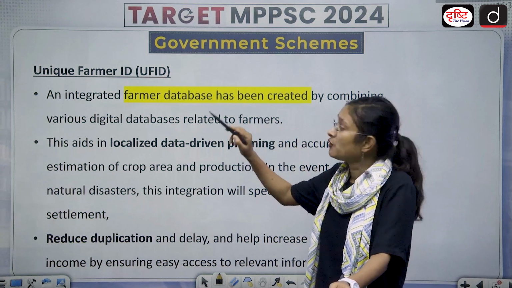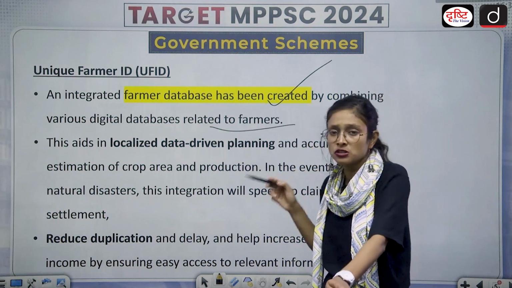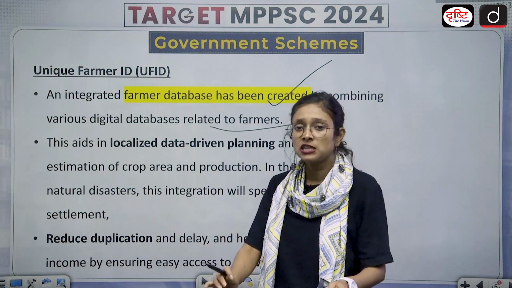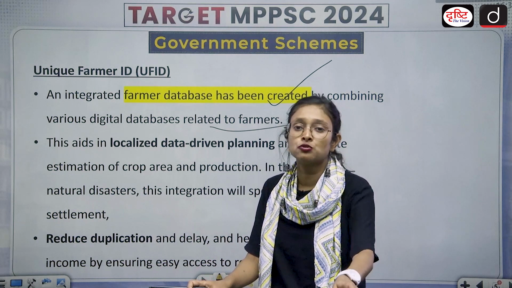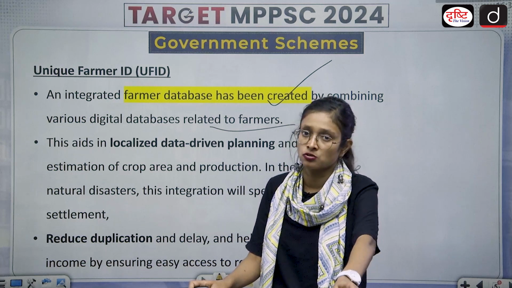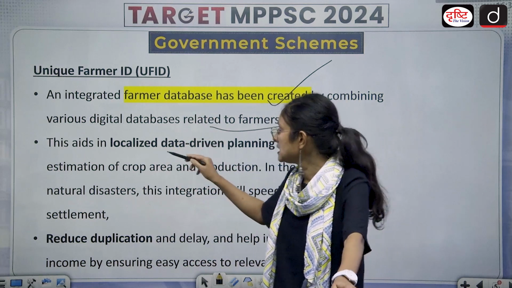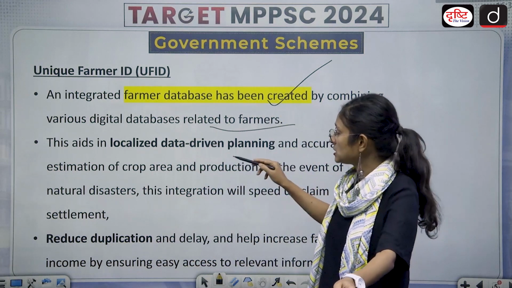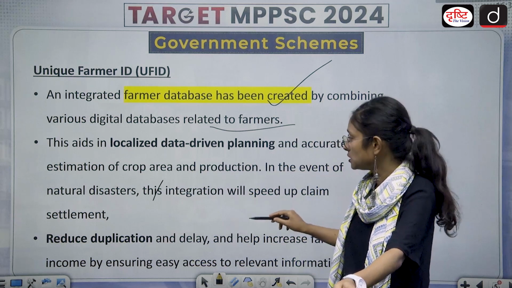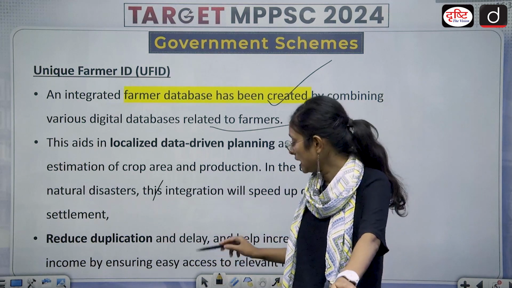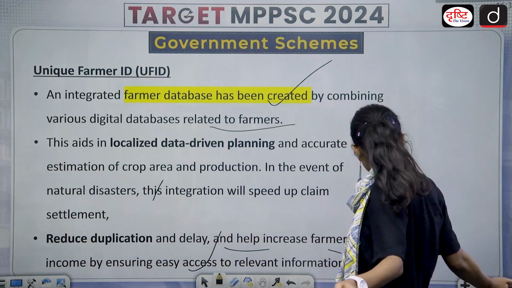It is an integrated farmer database created by combining various digital databases related to farmers. It is very important, if you are announcing any kind of scheme, to have a database of the farmers. It will be very useful to distribute schemes, money and other things. So in order to have data of the farmers, this has been launched. This aids in localized data-driven planning and accurate estimation of crop area and production. In the event of a natural disaster, this integration will speed up claim settlement, reduce duplication and delay, and help increase farmers' income by ensuring easy access to relevant information.